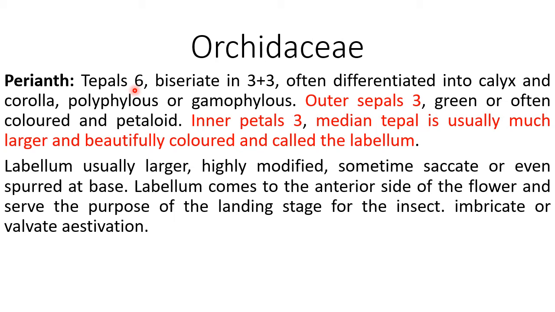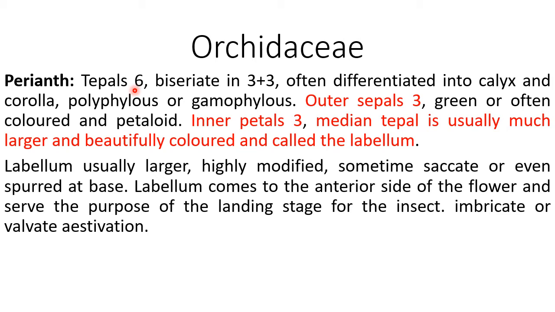Outer sepals are 3 in number, which are green or often colored and look petal-like, so they are called petaloid. Inner petals are 3 in number. The median tepal is usually much larger and beautifully colored, and that is called labellum. The picture of all these characteristics we will see in the next slide.